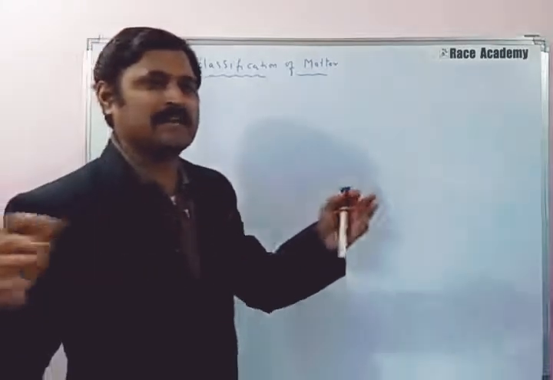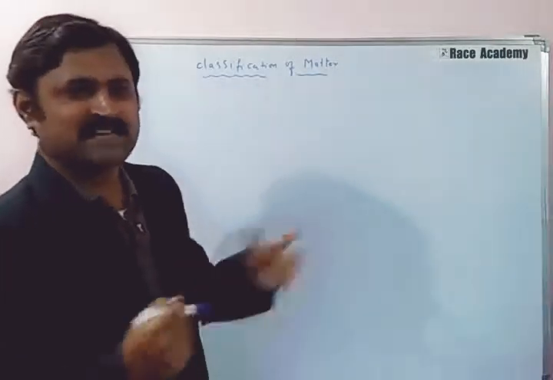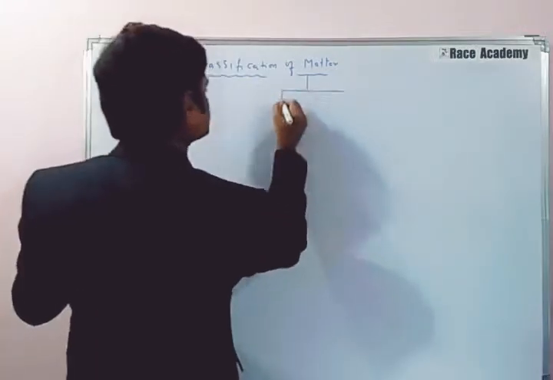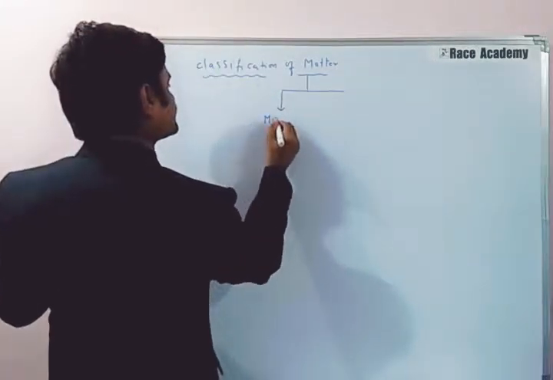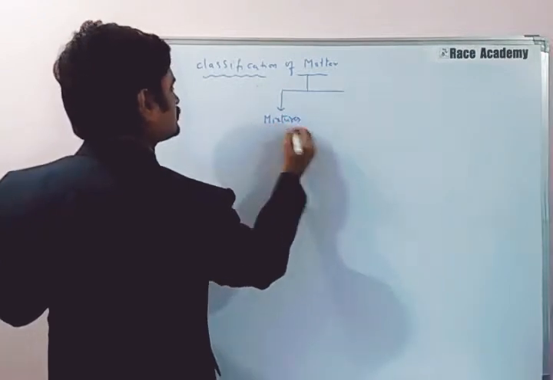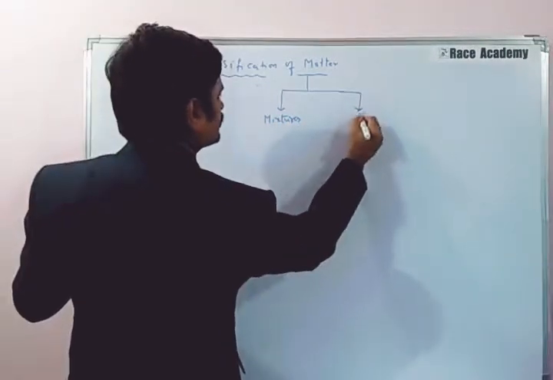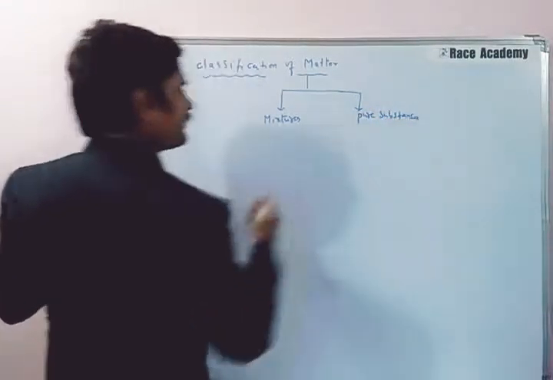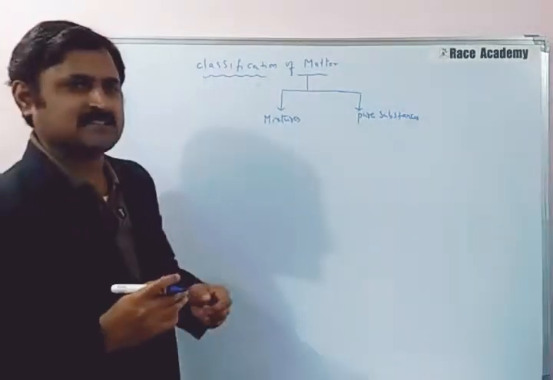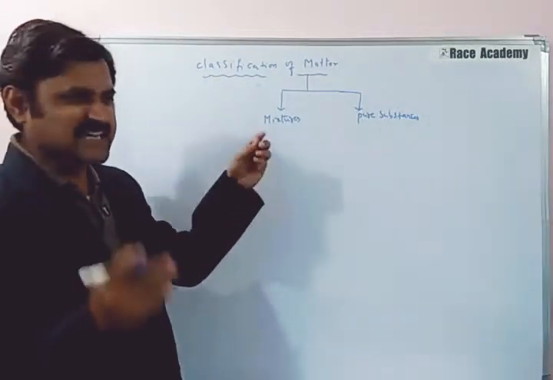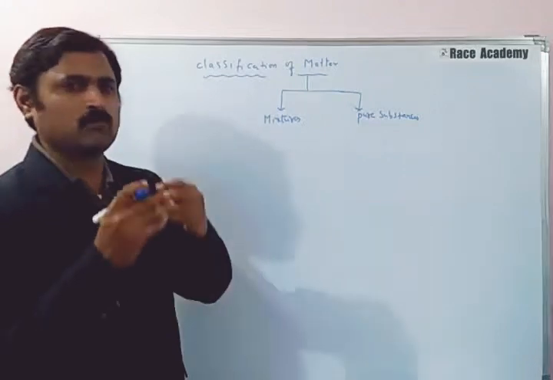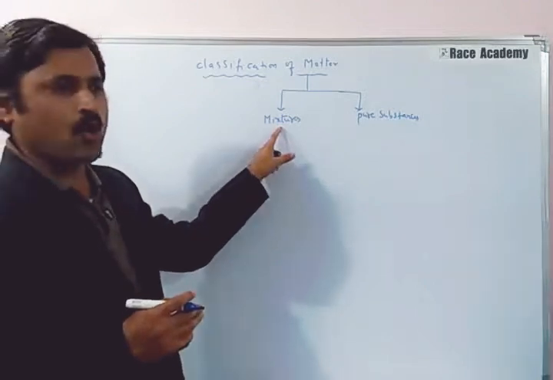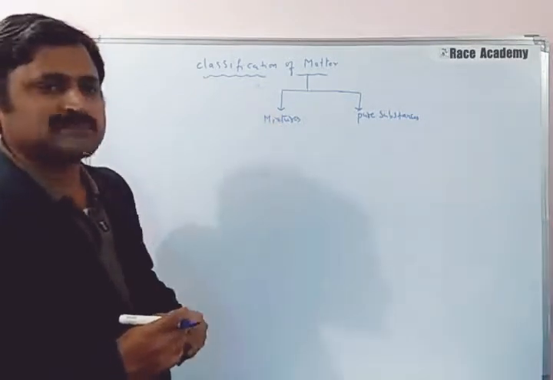See, all matter can be classified into two groups, mixtures and pure substances. Mixtures and pure substances. A mixture is nothing but a physical combination of two or more kinds of matter. So it is nothing but a physical combination of two or more kinds of matter.